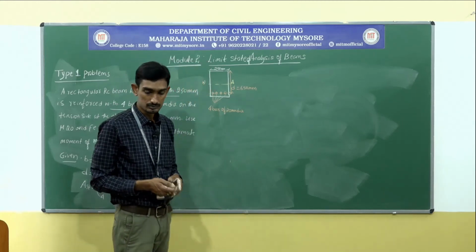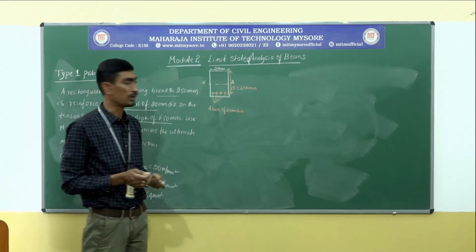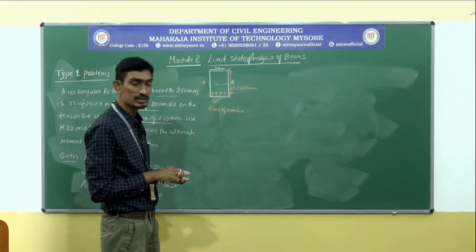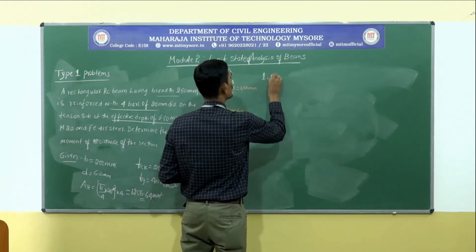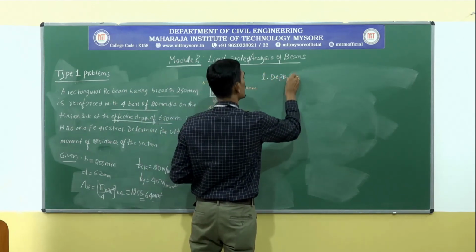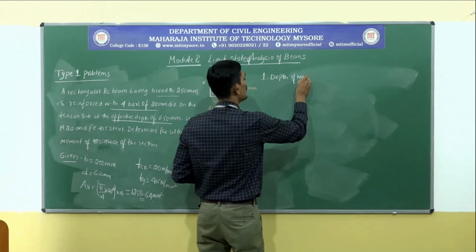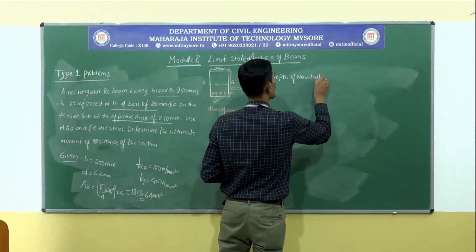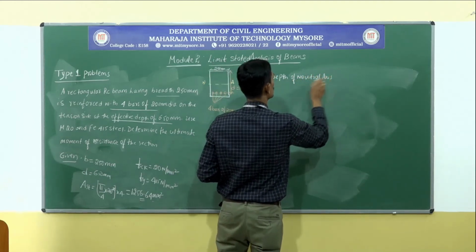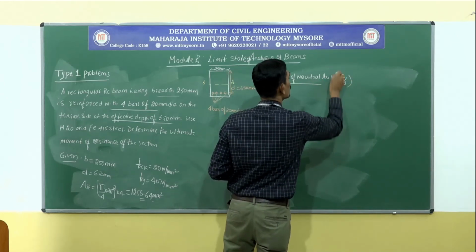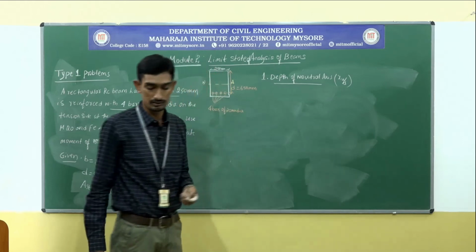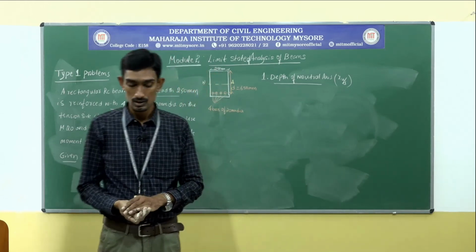Next, let us calculate one by one. So, as I have stated, the very first thing is to calculate the depth of neutral axis, that is xu by d. How to calculate the depth of neutral axis? This is the question.